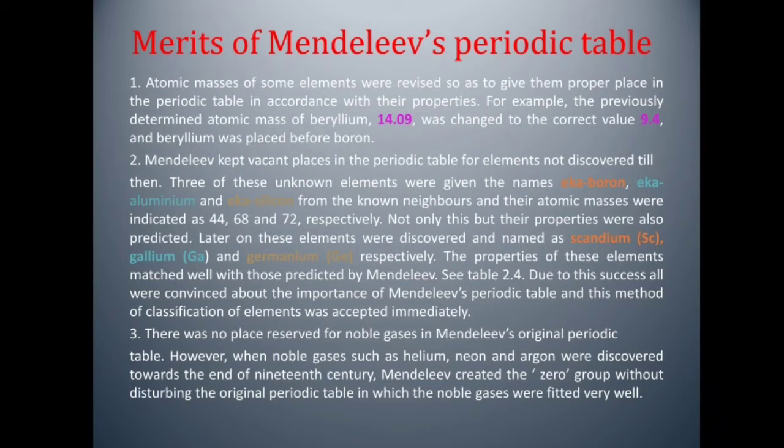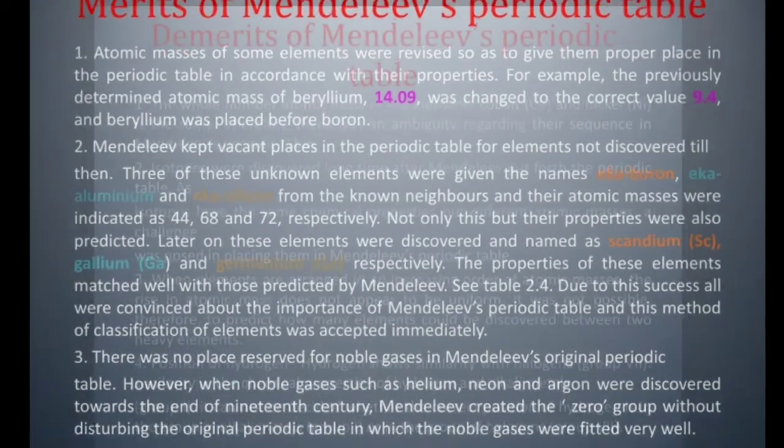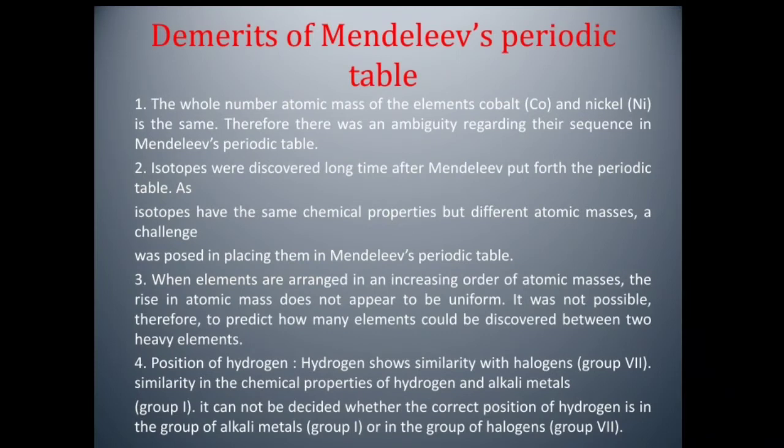Third point, there was no place reserved for noble gases in the Mendeleev's periodic table. However, when noble gases such as helium, neon and argon were discovered towards the end of the 19th century, Mendeleev created the zero group without disturbing the original periodic table in which the noble gases were fitted very well. Demerits of Mendeleev's periodic table.